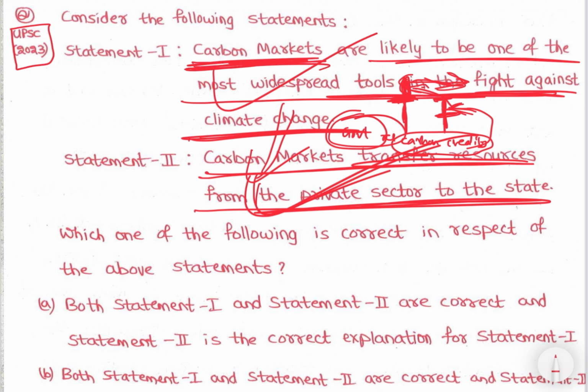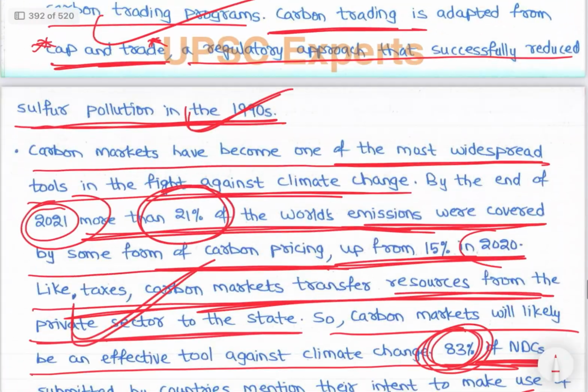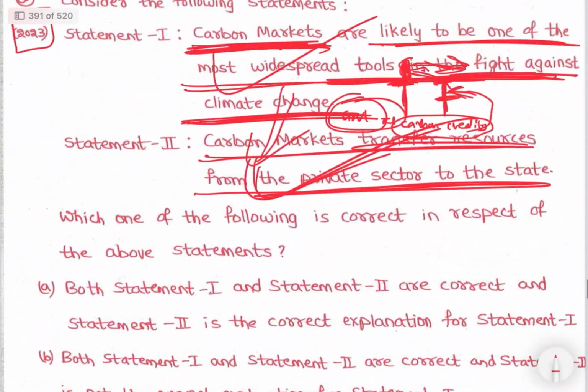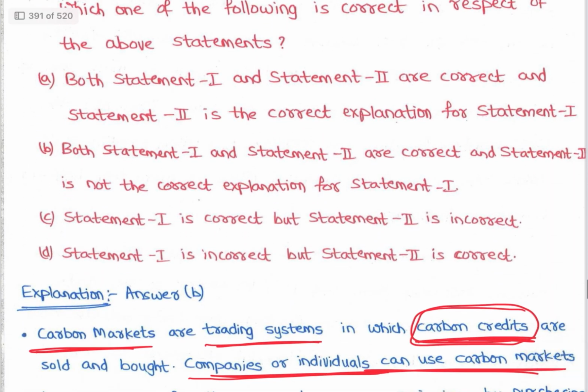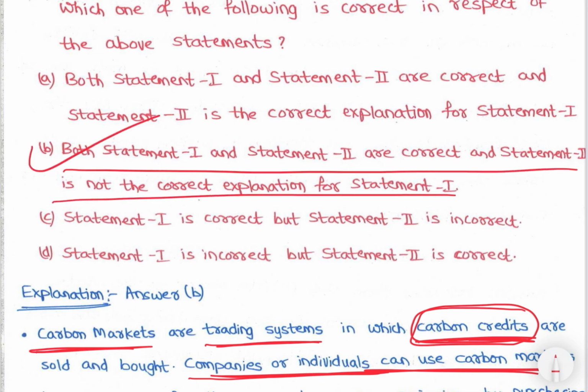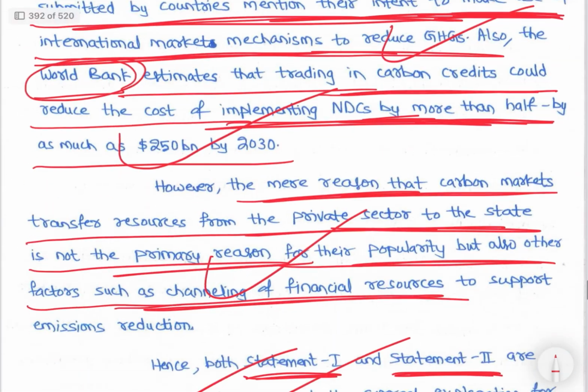So statement 2, carbon markets are likely to be one of the most widespread tools in the fight against climate change. So answer is option B, that is both statement 1 and statement 2 are correct, and statement 2 is not the correct explanation of statement 1.